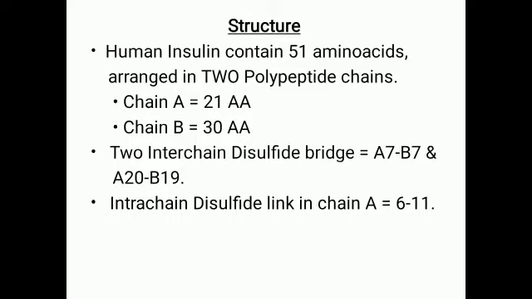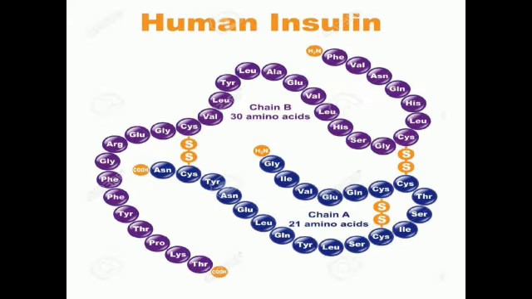Now, the interchain disulfide bonds are present between the 7th amino acid of chain A and the 7th amino acid of chain B, and also between the 20th amino acid of chain A and the 19th amino acid of chain B. The intrachain, that is within the chain, disulfide linkage can be seen in the A chain between the 6th amino acid and the 11th amino acid. So this is the structure.